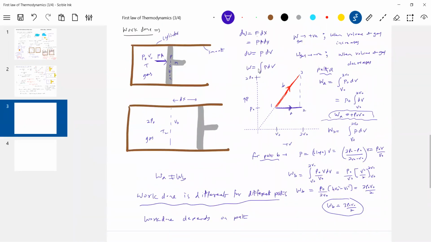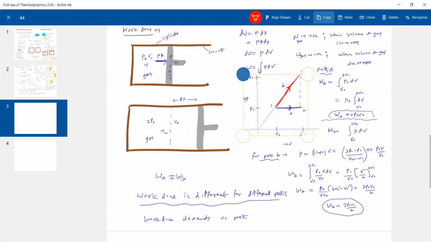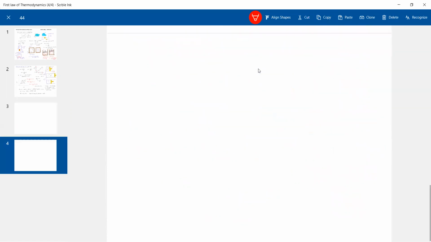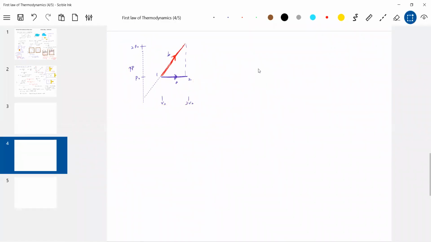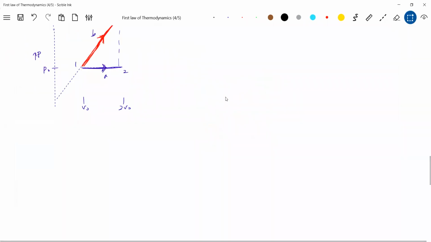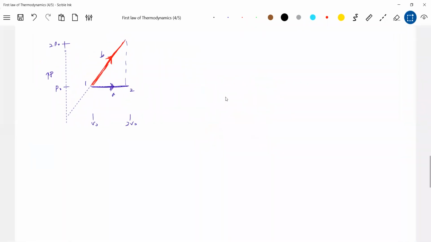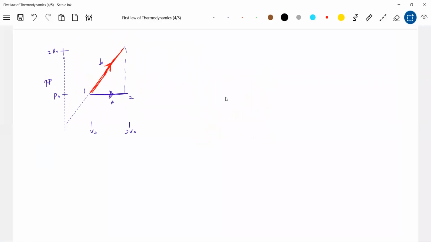Okay, the same graph. What other things can I get from this particular graph? There's volume and there's pressure.